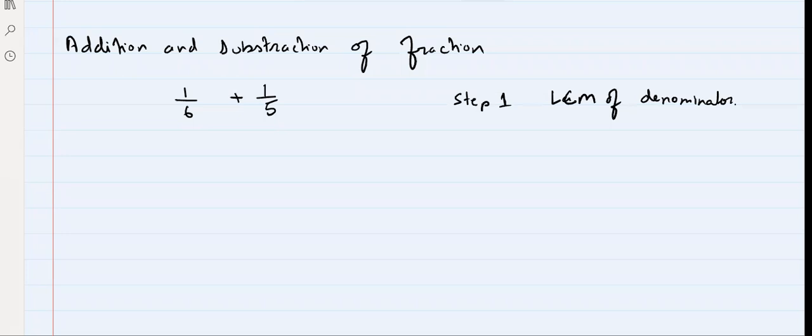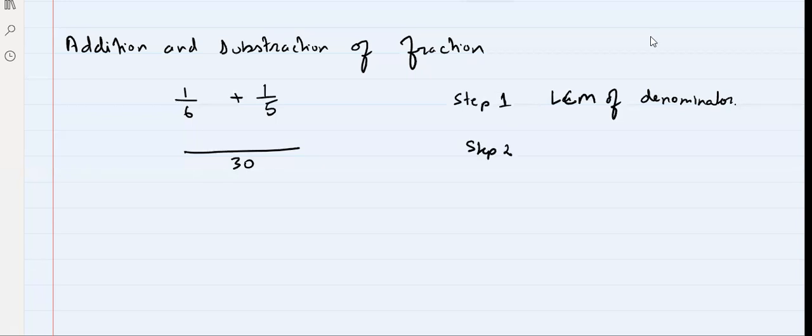Except for division by 0, Ragini, as we studied in the last class, it follows closure except for this. If you include this, then it will not. So the LCM is 30.